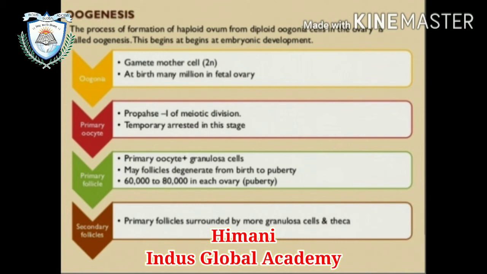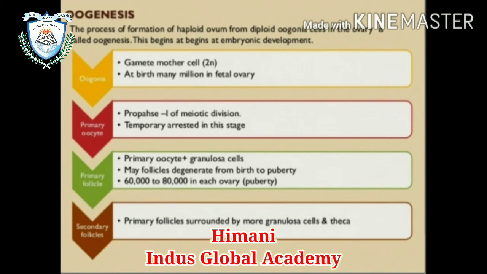The oogonia form primary oocytes: they start the process of meiosis and get temporarily arrested at the stage of prophase 1. These cells, originating from oogonia and arrested at prophase 1, are called primary oocytes. Each primary oocyte gets surrounded by a layer of granulosa cells and is now called a primary follicle. A large number of primary follicles degenerate between birth and puberty. At puberty, therefore, there are only about 60,000 to 80,000 primary follicles in the ovary.